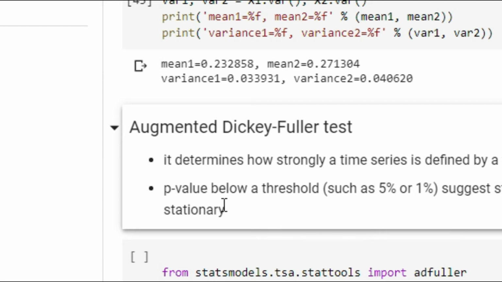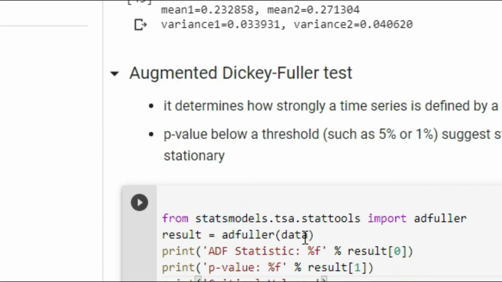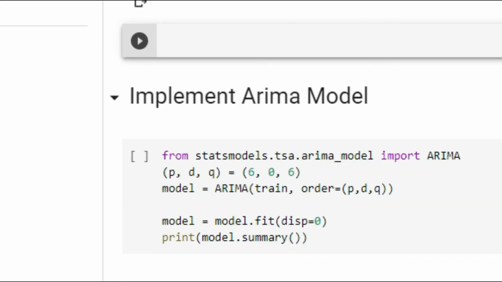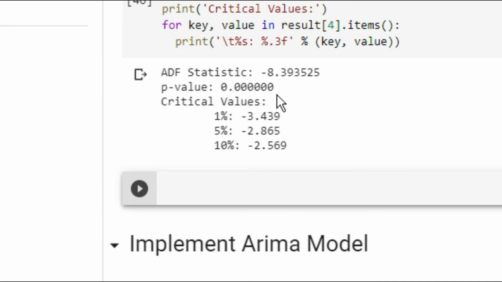Basically, to run this test, we use the statsmodels library. After that, we pass the data into the adfuller function. After that, our main concern is the p-value. We will find that the p-value is almost 0. So our data doesn't have significant trends. So the third parameter, which is d, the value of d will be 0 in our case.